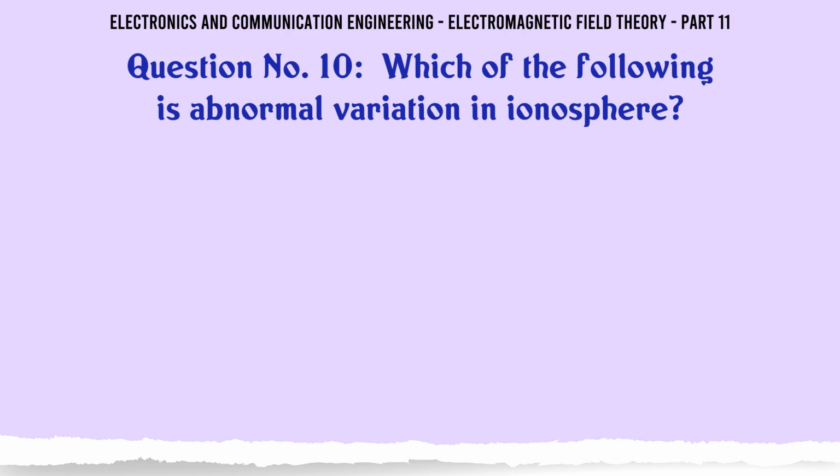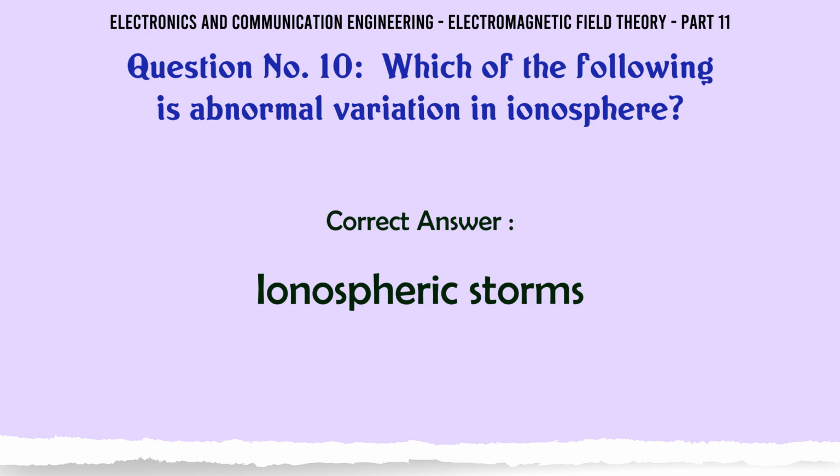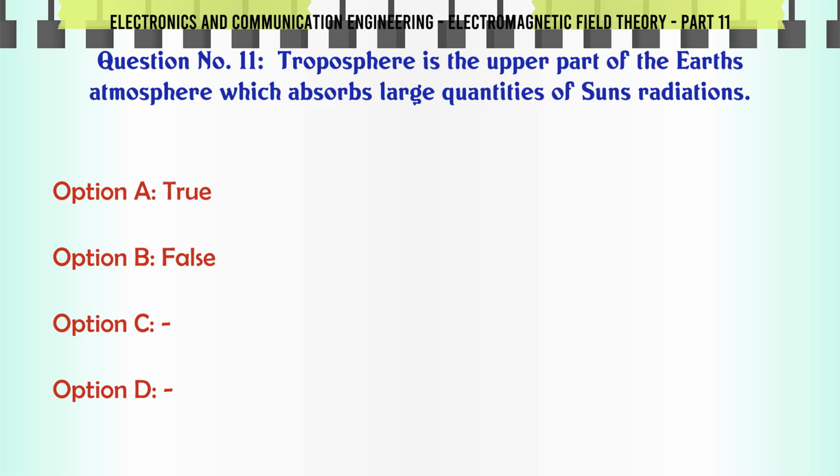Which of the following is abnormal variation in ionosphere? A. diurnal variation, B. seasonal variation, C. ionospheric storms, D. none of the above. The correct answer is ionospheric storms. Troposphere is the upper part of the Earth's atmosphere which absorbs large quantities of sun's radiations. A. true, B. false.